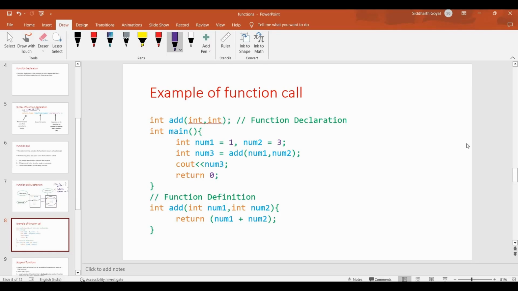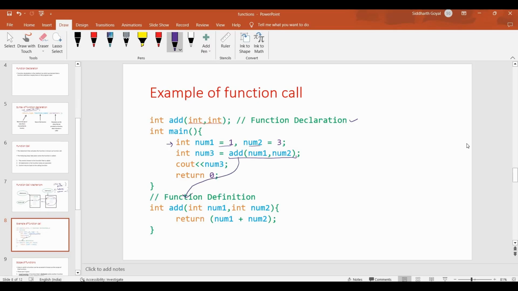So this is a function declaration. All right, now let's execute this line of code. Once we execute this line of code, num1 is 1 and num2 is 3. Now the add function is called, in which the parameters are number 1 and number 2. Now the control will go to this function.